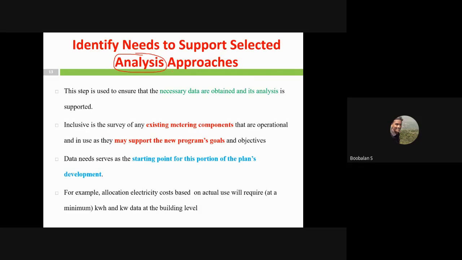So identifying needs to support is the second step, and that is the most important step in our metering plan for our industry. Here only the necessary data are obtained for the analysis, right? That's why I just made it green color, right? It will be a most important thing.